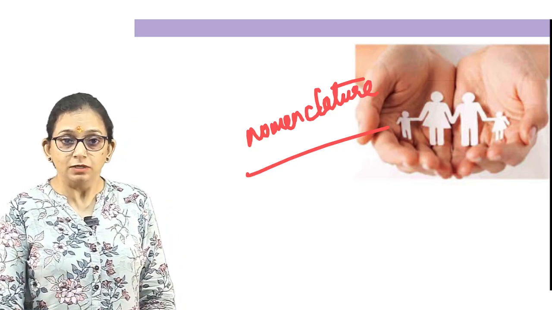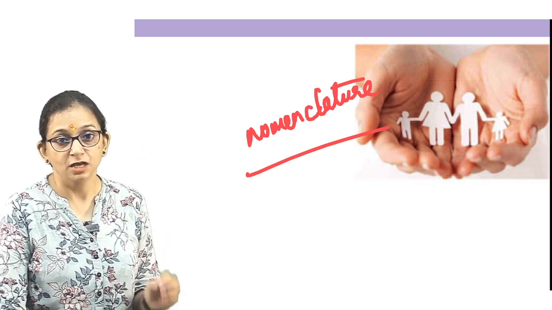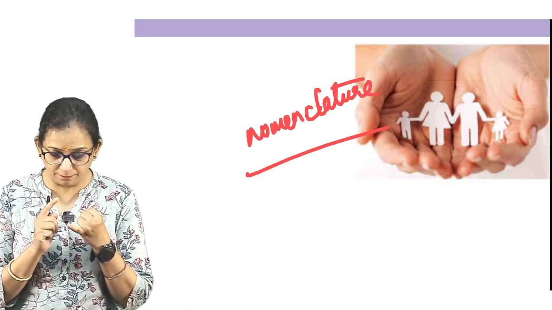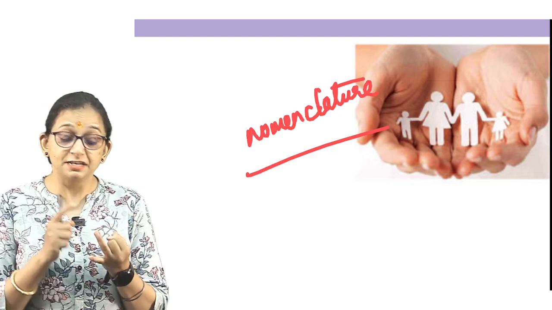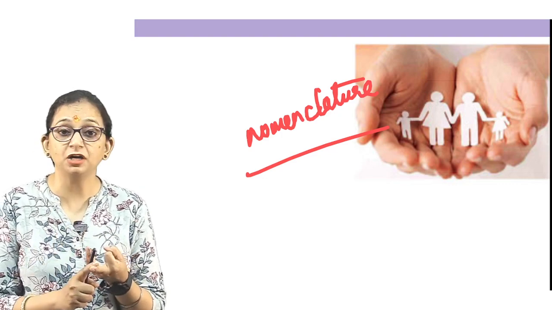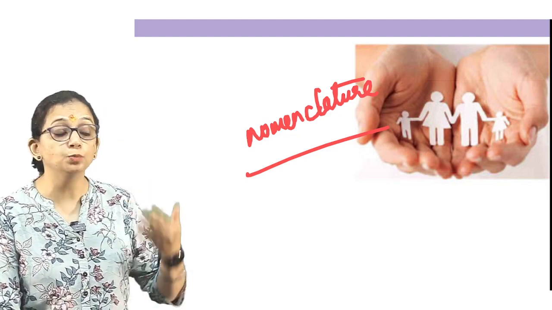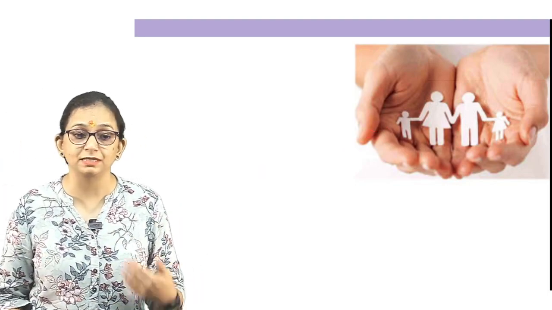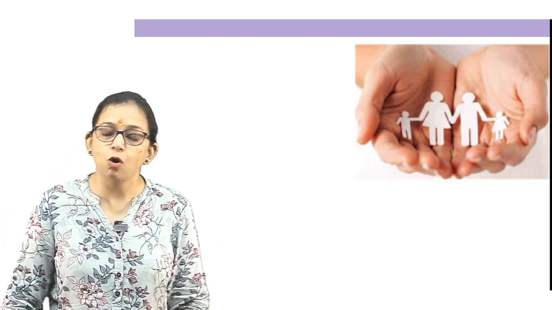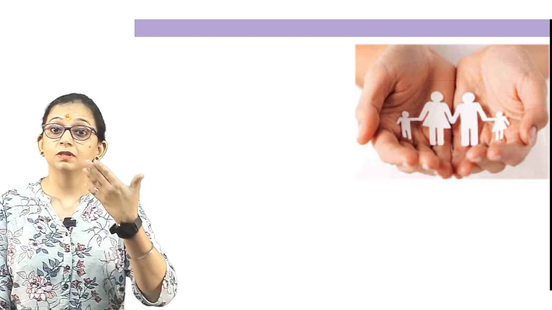Okay, so let's first of all talk about certain functions of the family. So family basically, procreation takes place through family. Recreation is there in family, reproduction is there in family. And it helps in propagating the human species. If we don't have a family, we will not be able to give birth to offsprings, legally. And then what will happen? There will be an end to the human race. So that is what is very important.